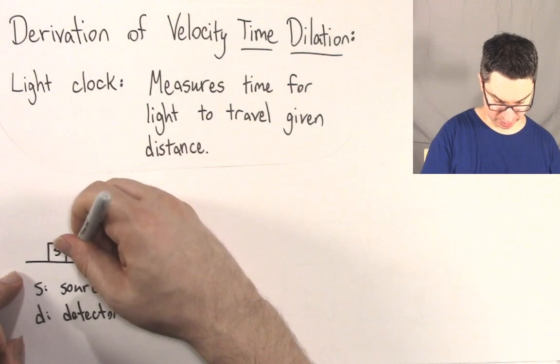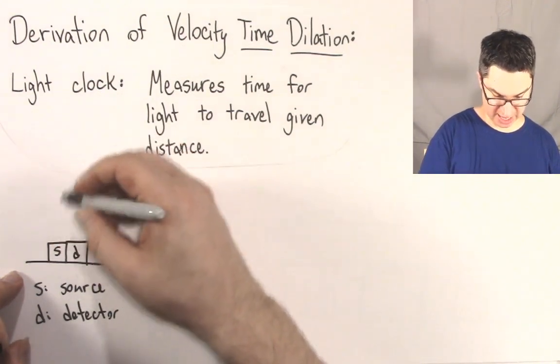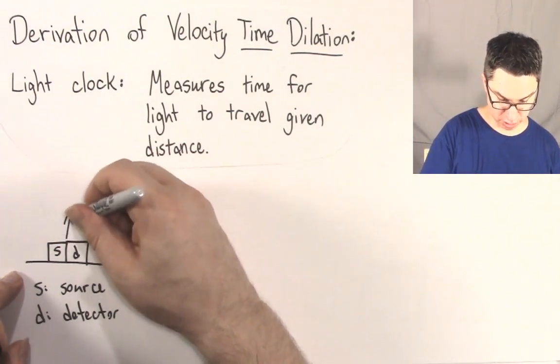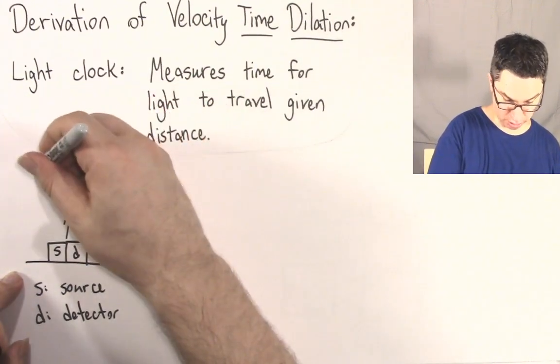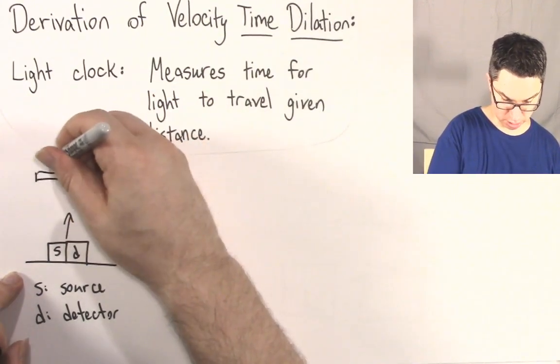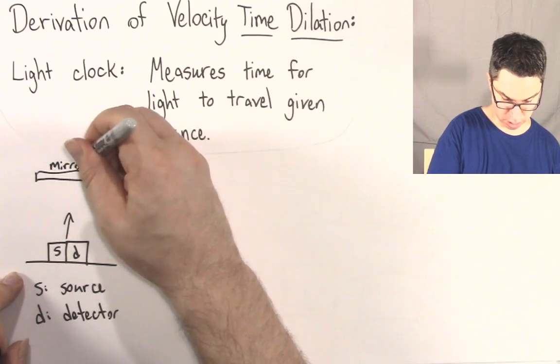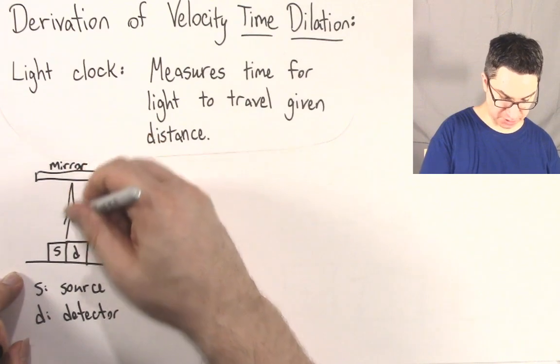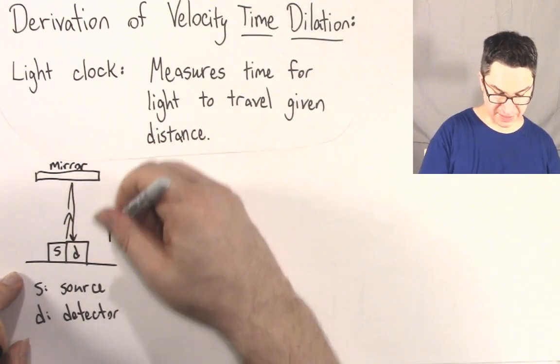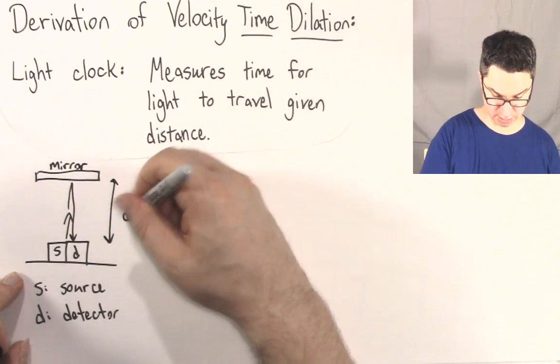So we've got the source and we have the detector, and we fire the light straight up. It hits a mirror up here. So here's our mirror. And once it hits the mirror, it comes straight back down. We're going to call this distance D.